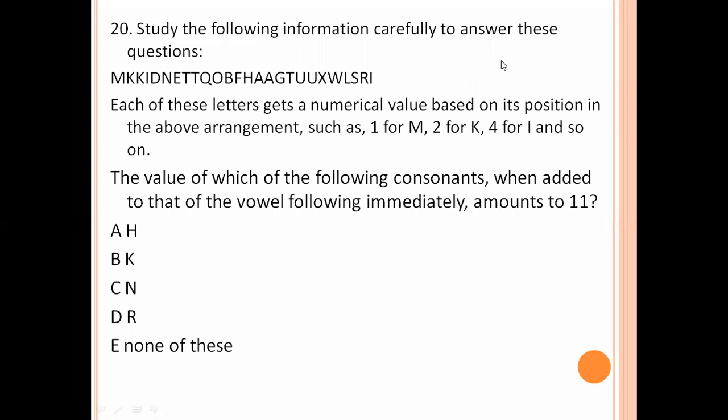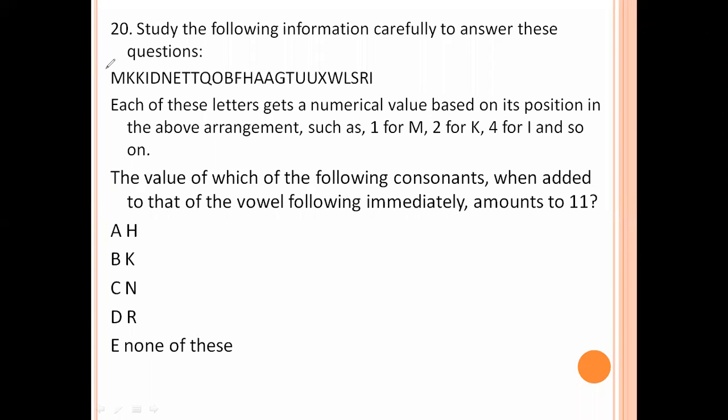Study the following information carefully to answer these questions. Each of these letters gets a numerical value based on its position in the above arrangement, such as 1 for M, 2 for K, 4 for I, and so on. The value of each of the following consonants, when added to the vowel following immediately, amounts to 11. Now, here you see.